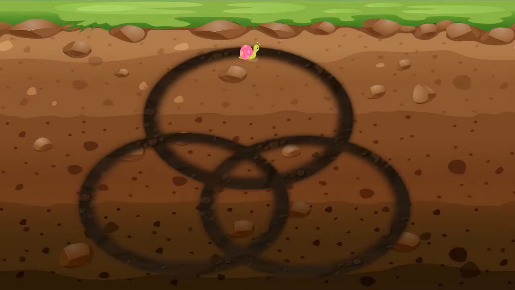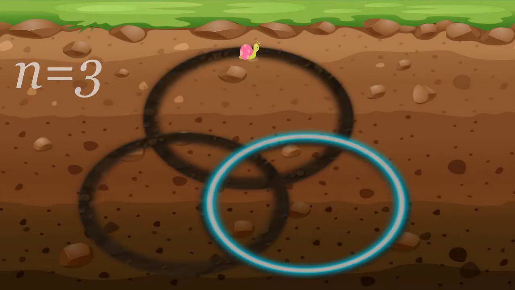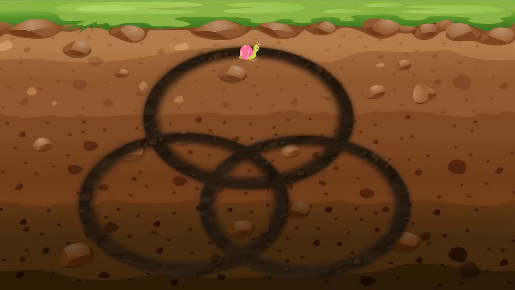A snail is crawling in an underground tunnel, which consists of n circles. For example, in the illustration, we have that n is equal to 3. We assume that every 2 circles intersect at 2 points, and no 3 circles pass through the same point. Initially, our snail slides on one of the circles in a clockwise direction.